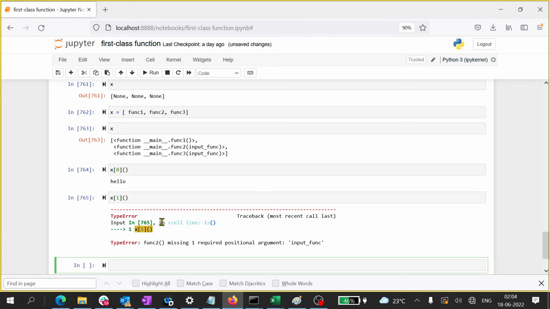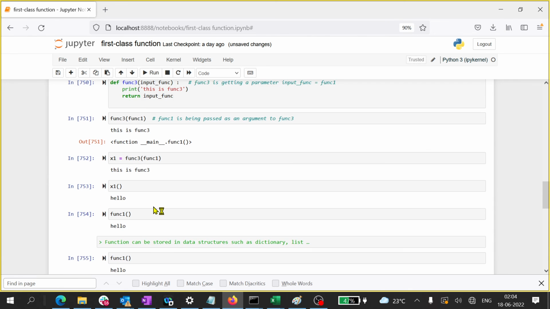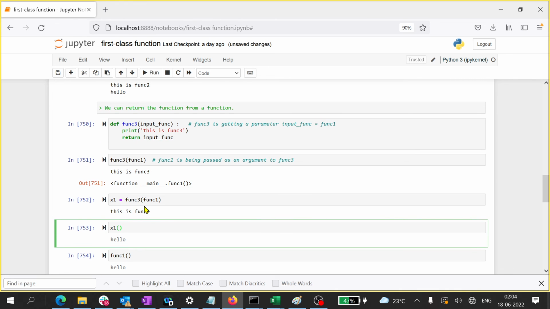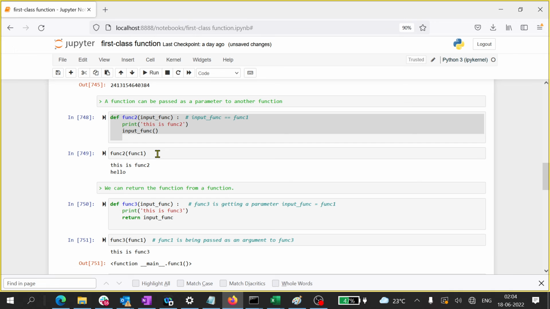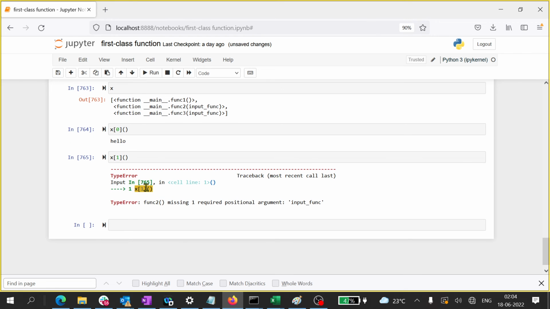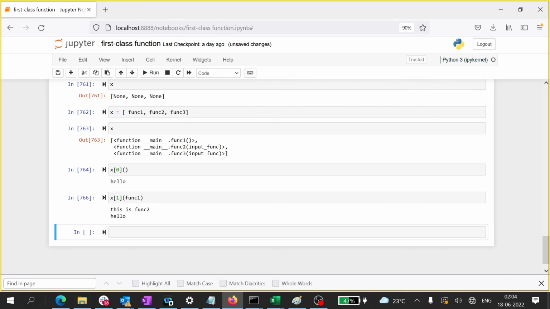Okay, there's a problem. In function 2, you have to pass something, right? Look, what does function 2 do? I don't know. Function 2 takes a function. I mean, you have to pass some function. Even function 3 also expects something to be passed. So be mindful of that. So when I'm writing this, I cannot simply say this. You have to pass something. Maybe I will pass func1.